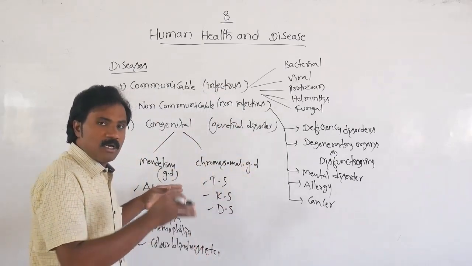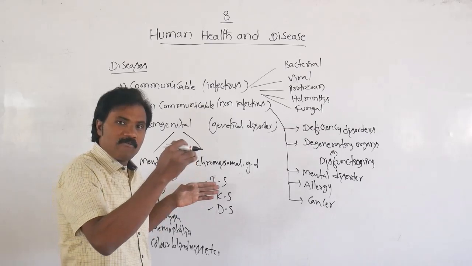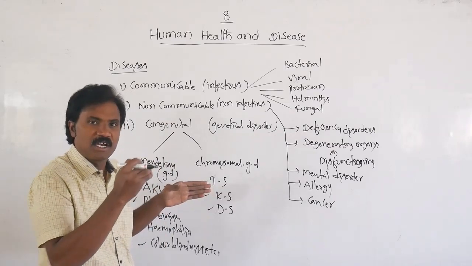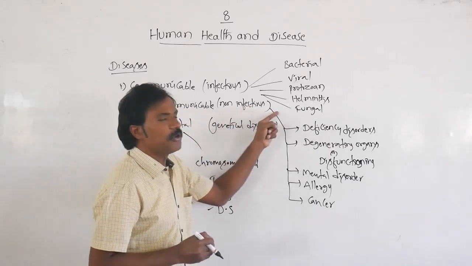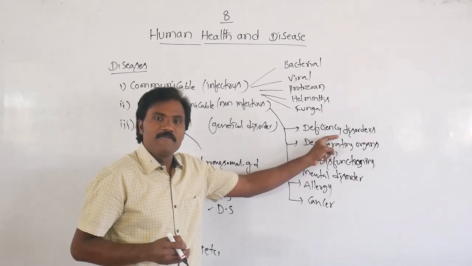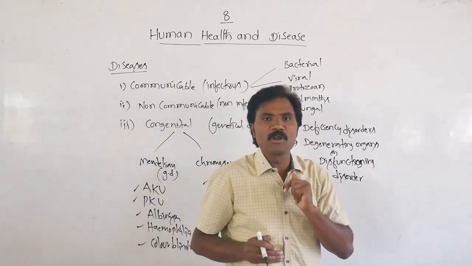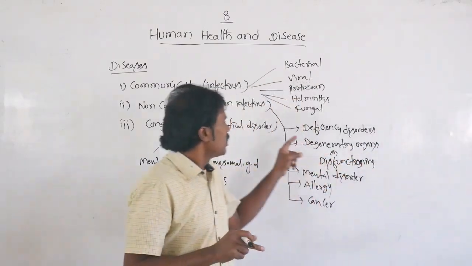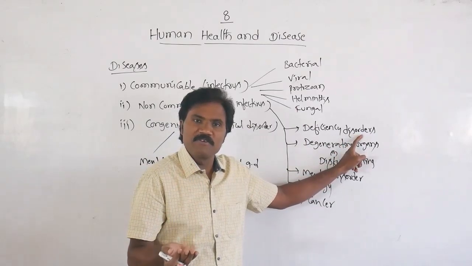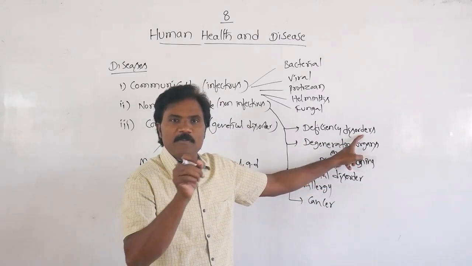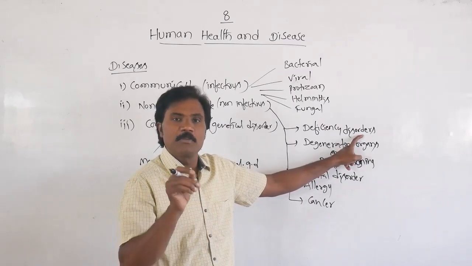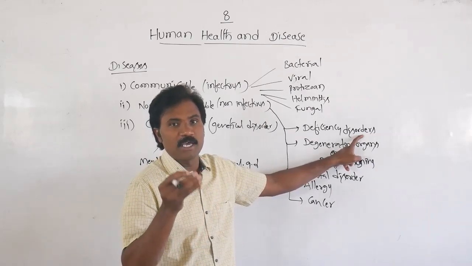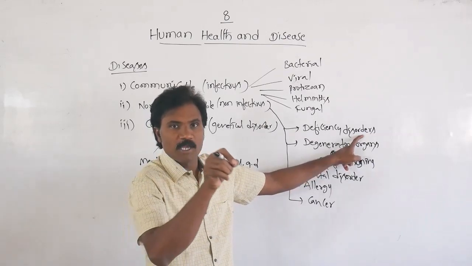So this one spreads, it infects from the womb of the mother, that is a genetic deficiency, a genetic disorder. Then non-communicable: deficiency disorder, like a hormonal deficiency or nutritional deficiency. In deficiency disorder, for example, protein deficiency, what type of disease normally affects? Kwashiorkor. Protein calorie deficiency, what type of disorder? It is marasmus. Such type of nutritional disorder, as well as vitamin B1 deficiency, what type of disorder?